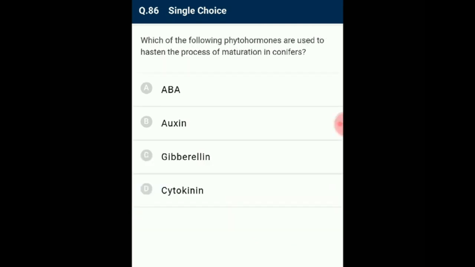Question number 86. Which of the phytohormones is used to hasten the process of maturation in conifers? Gibberellin is one of the growth hormones which promotes growth by inducing elongation in the axis of the plant. It has effects like longer leaves, long internodes, etc. Spraying juvenile conifers with gibberellic acid hastens the maturity period, thus leading to early seed production. So the answer for this question is option C, gibberellin.